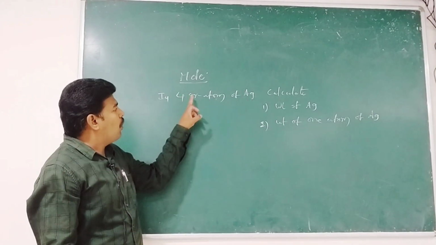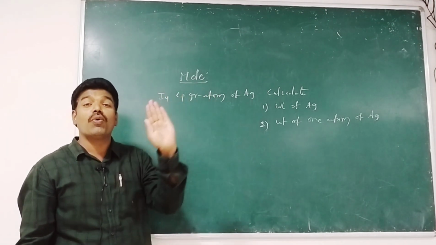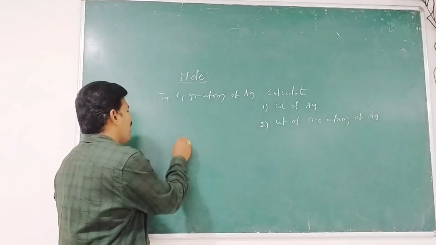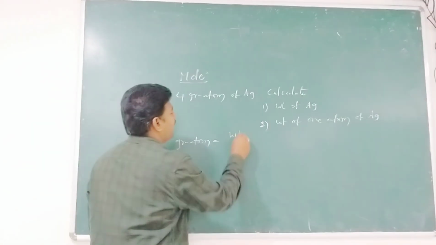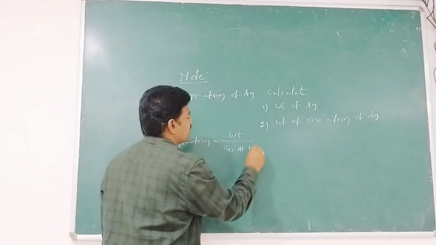Here 4 gram atom means 4 moles of Ag, and we know gram atom is equal to weight by gram atomic weight.